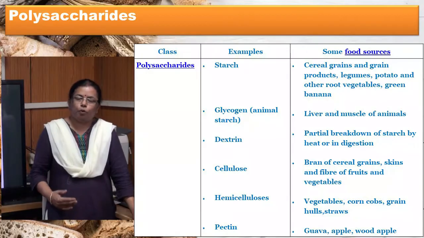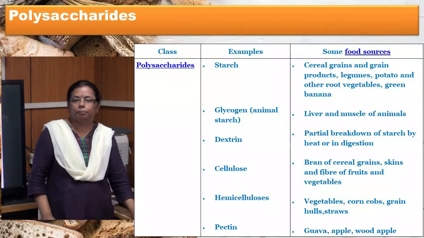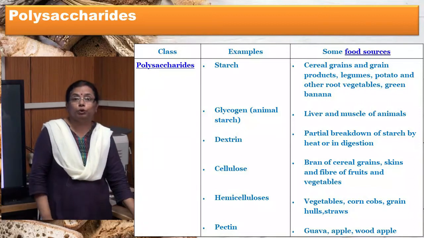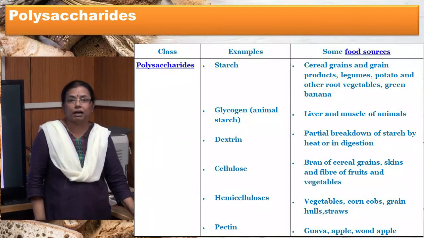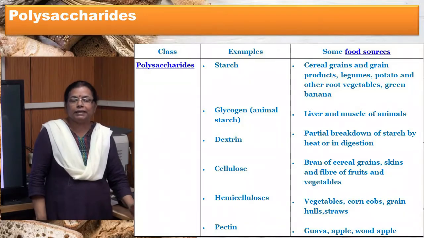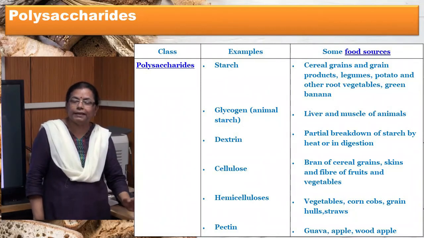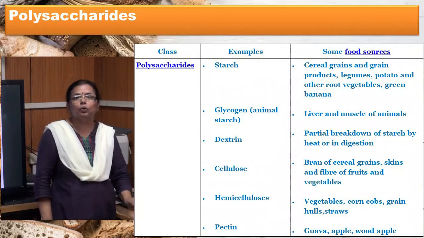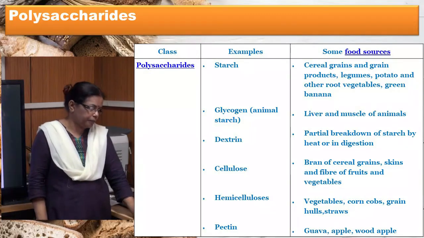Cellulose forms a structural part of the plant cell and it is also a polymer of glucose units, but it differs from starch in the mode of linkage. In starch, alpha glucose is linked by 1,4 linkage, whereas in cellulose, beta glucose is linked by 1,4 linkage.